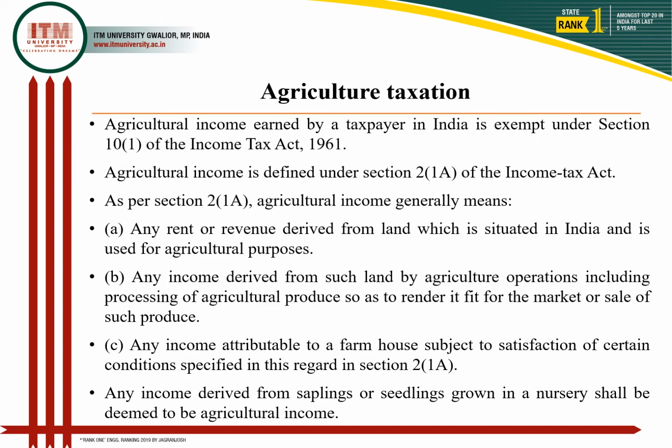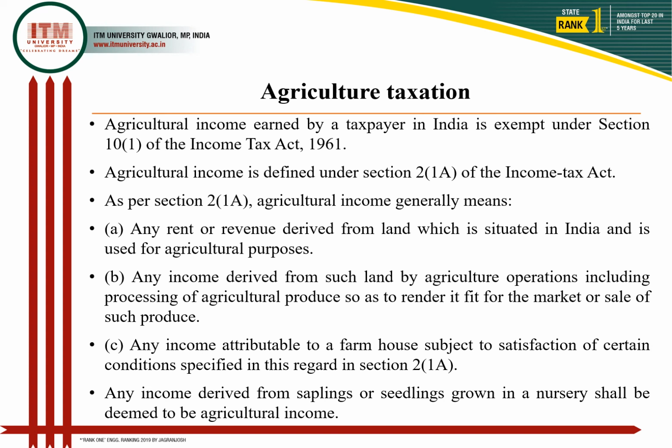The agriculture taxation system is a little bit different, and we are all aware of that. Agriculture income is exempted from any kind of tax in India. So a taxpayer in India is exempted under section 10(1) of the Income Tax Act 1961. In the Income Tax Act 1961, under section 2(1A), agricultural income has been defined as below. Agricultural income is that income which is included in these three parts.